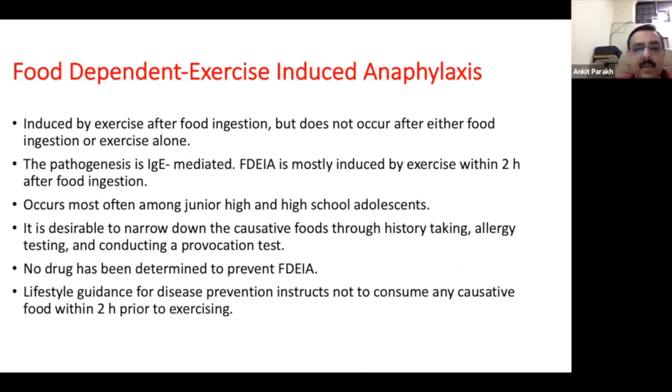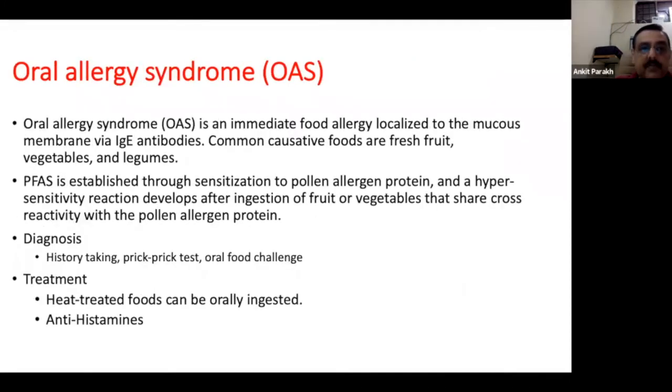Usually seen among adolescents and school-going children. It can sometimes be a bit difficult to diagnose, but usually you would test the food first. The child would usually be sensitized to a food, and then you give that food and make the child exercise in front of you and see whether the child develops this particular reaction. So this is how it is done. It is a food challenge followed by a food with an exercise challenge that would clinch the diagnosis.